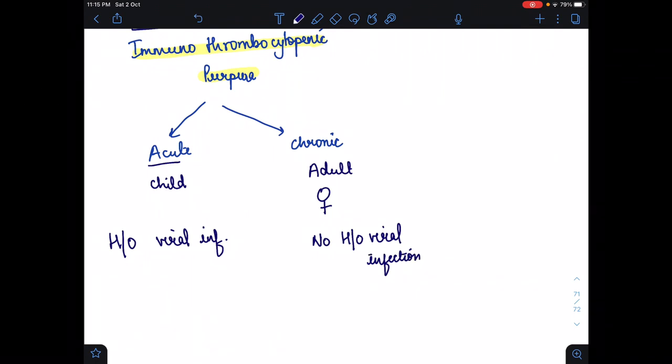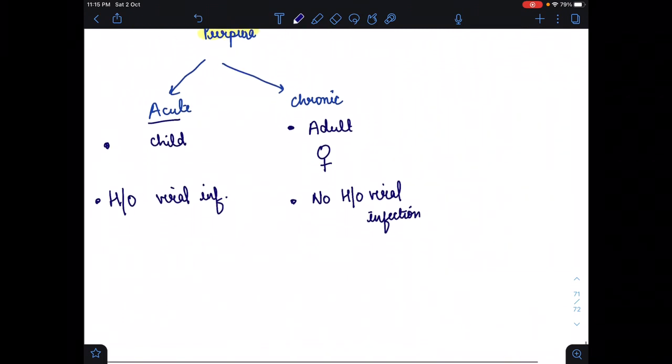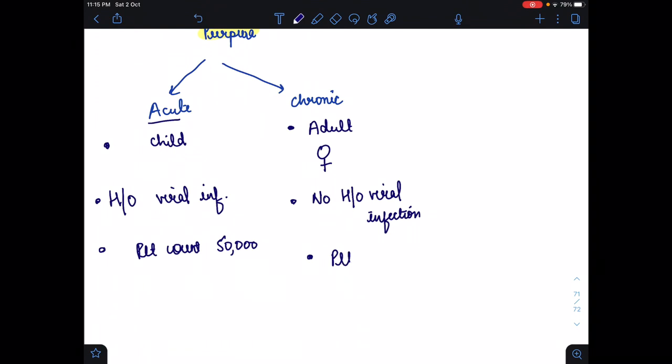Now these were the two points: the acute one occurs in children, while the chronic one appears in the adult, and there is no history of viral infection. Now the third point: in acute ITP, the platelet count is around 50,000, while in the chronic one the platelet count is markedly low.